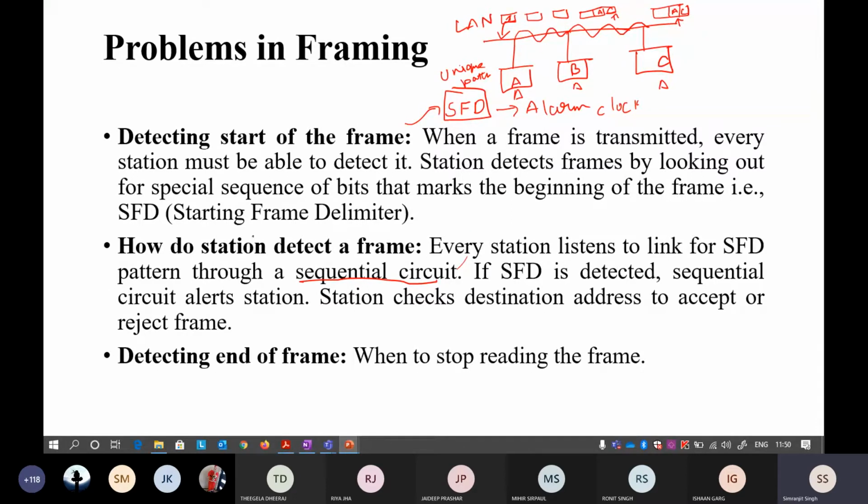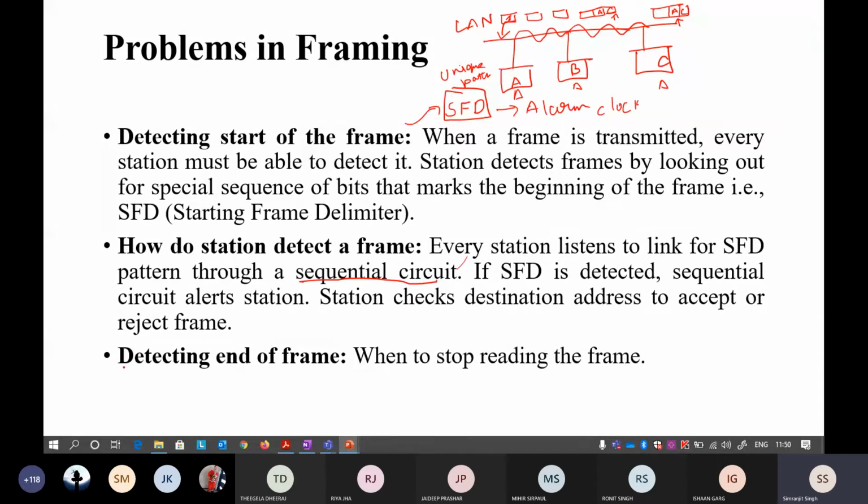This is how we solved the first problem, how to detect the start of the frame: with the help of a sequential circuit. When the SFD reaches the sequential circuit, it wakes all the stations.